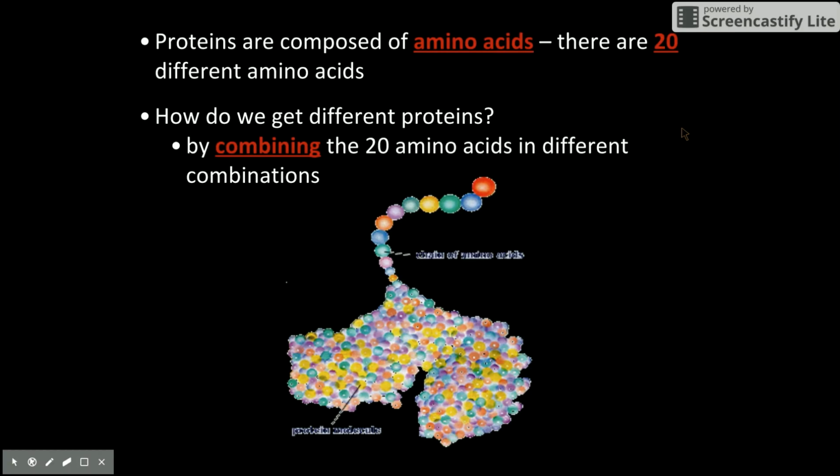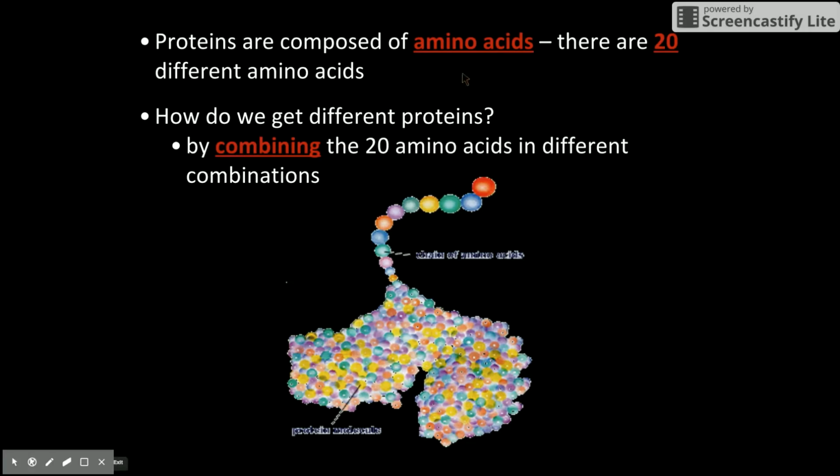So looking at the structure of proteins. Again, we've talked about this before, so some of this is review. We know that proteins are made up of amino acids. Amino acids are the monomers, or the single units that build the protein itself. If you look at this diagram down here, each one of these little colored balls represents an amino acid or a monomer, and they build long chains of amino acids that, if you think back, are called a polypeptide. Poly means many, peptide means protein. So these polypeptides bend and fold together to actually make the protein.